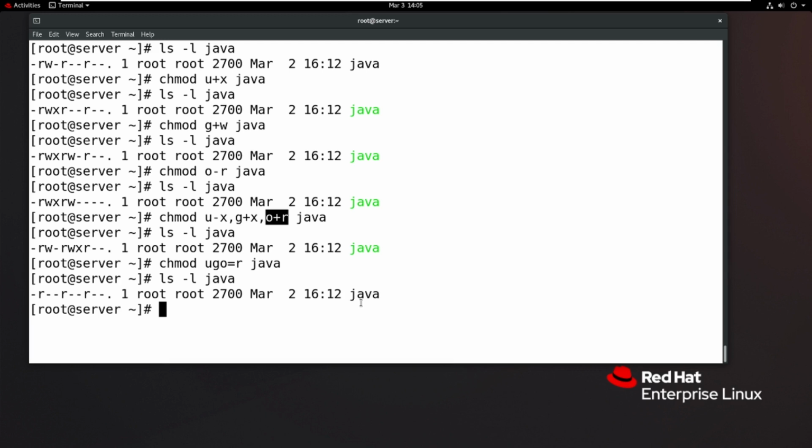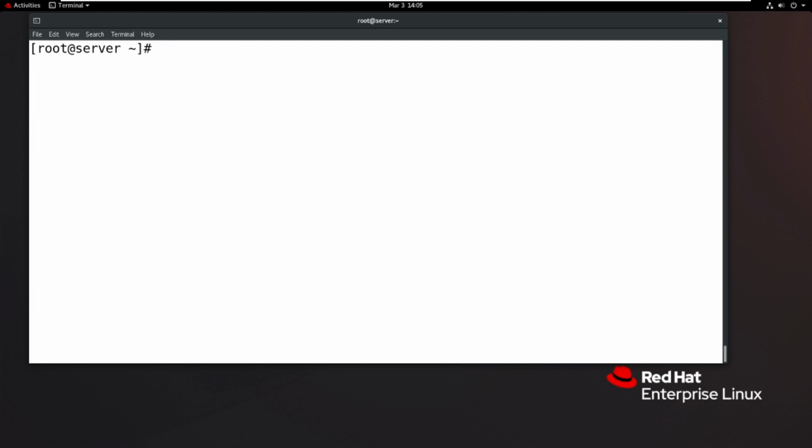Okay, so then one more example, one more method for changing file permissions. So now I want to add chmod 541 of Java file. Then remember everyone, the first value goes to user level, the second value for group level, and the third value for others level. That is meaning 3 values only.